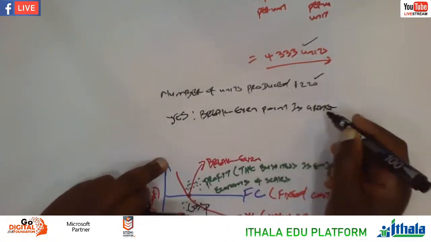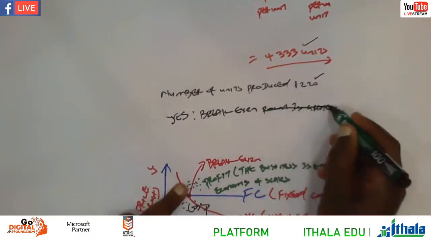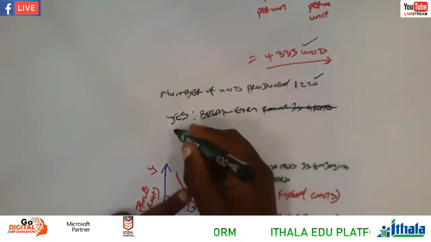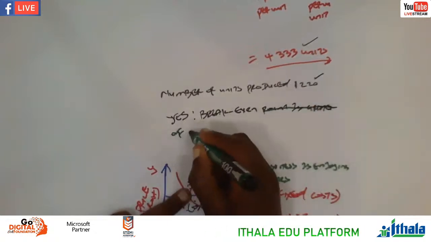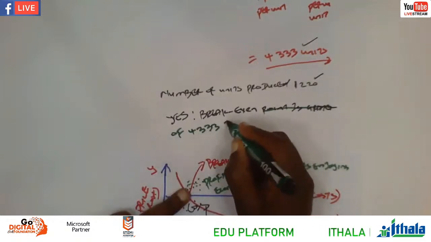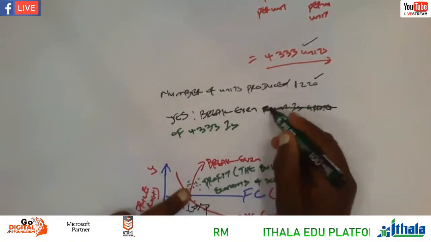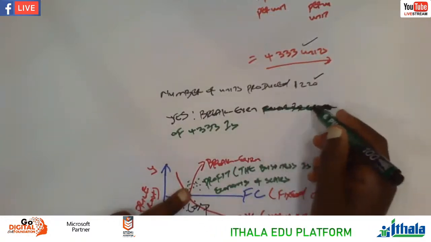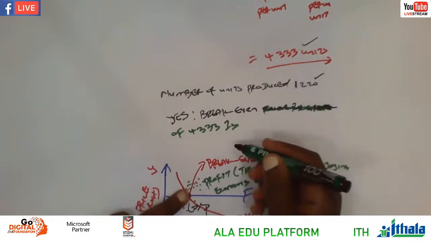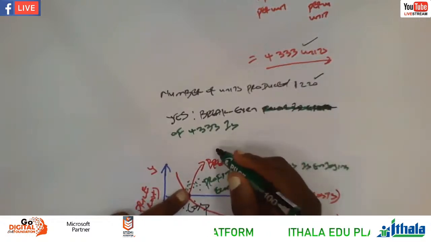Okay, break-even point. You must write the figure. You can say break-even point of 4,333 is greater. We must write the figures, Grade 12. Don't write as if you are writing. This is accounting at the end of the day, right? So the numbers are essentially important.